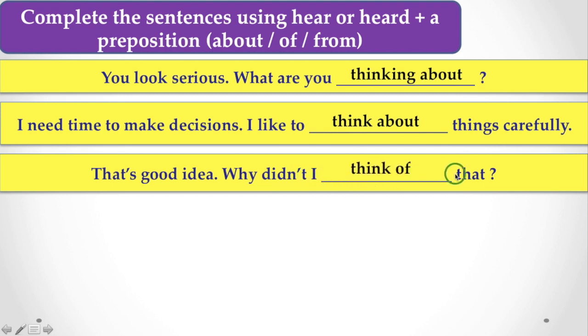So here the correct answer is think of, not think about, because something occurred to your mind. Why didn't it occur to me? That means why didn't it come to your mind first. For that reason the context is different, so you have to use think of.